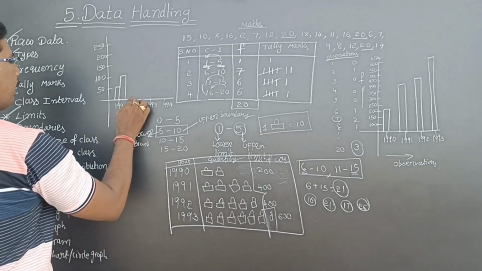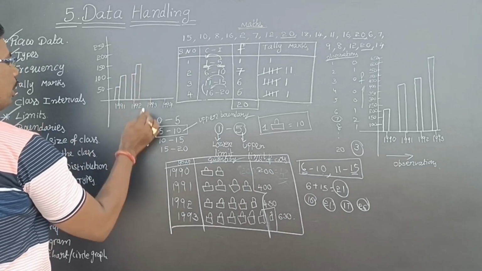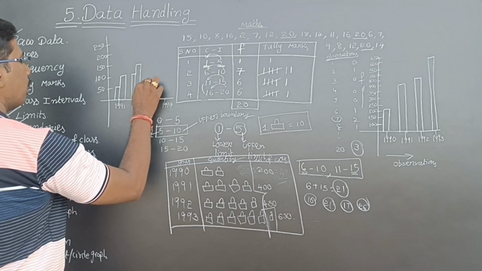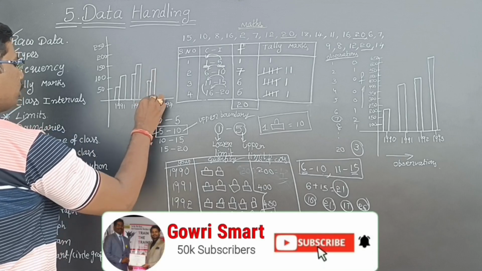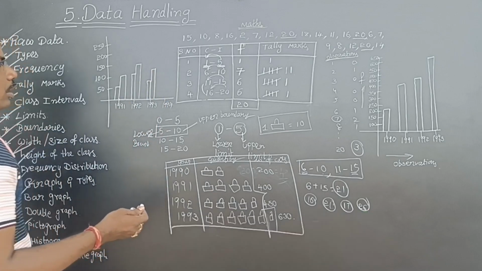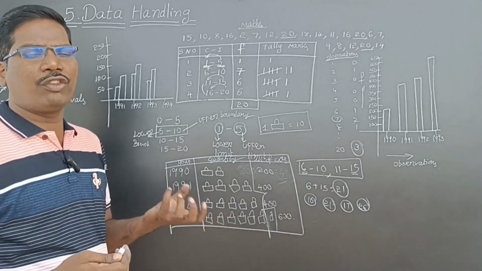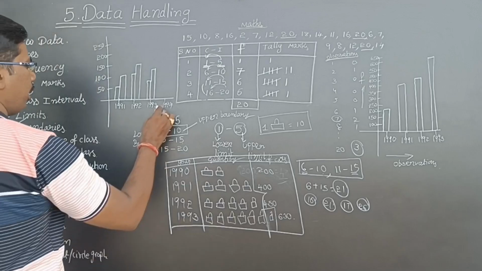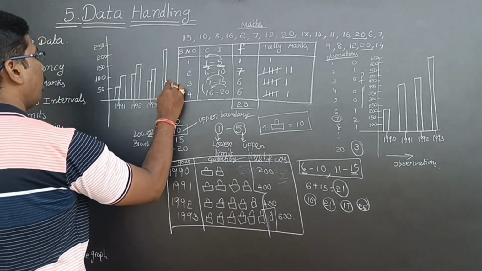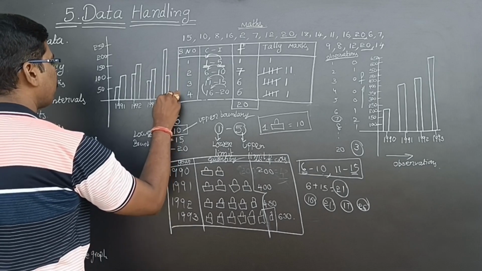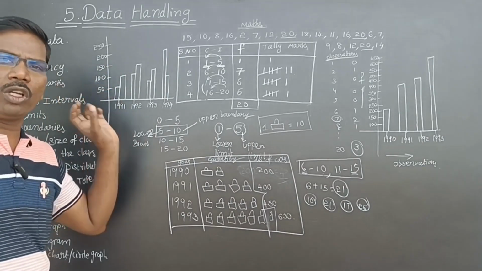year. In the second year, white cars are 100 and red cars are 150. In the third year, white cars are 70 and red cars are 120. In the last year, the purchasing of red cars decreased. So then white cars are 200 and red cars are only 100. See here, the data I am representing here is production of cars only.